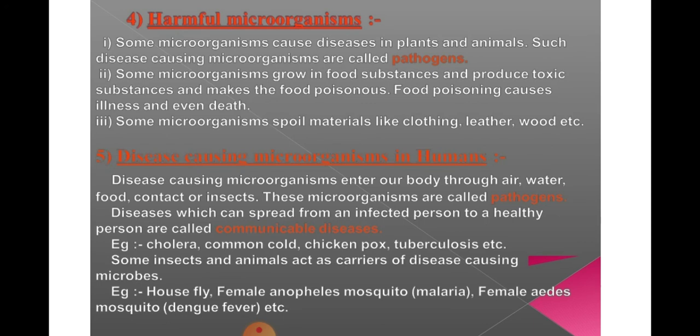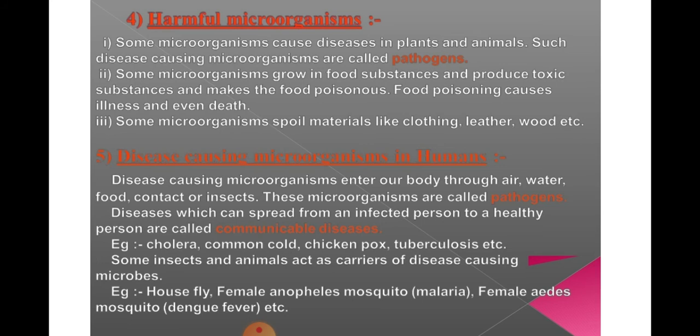As a result, food gets poisonous and it is responsible for food poisoning, and food poisoning causes illness and even death. Third point, some microorganisms spoil materials like clothing, leather, wood, etc. And some microorganisms are also responsible for spoiling materials, just like cloth, leather, and wood. Okay.